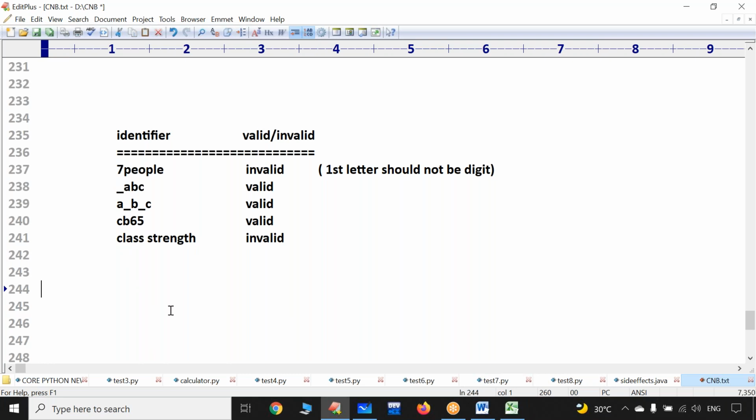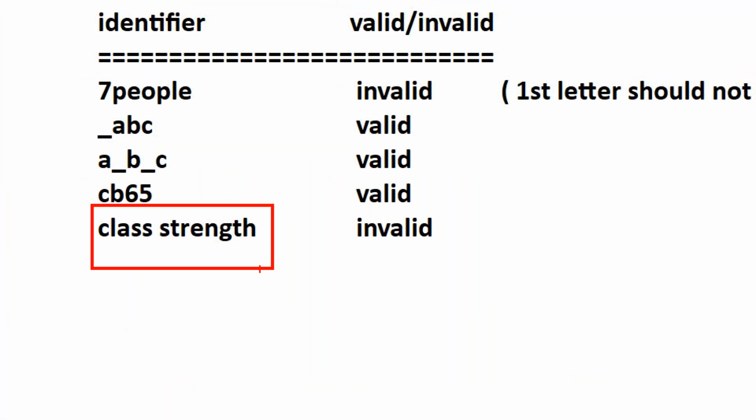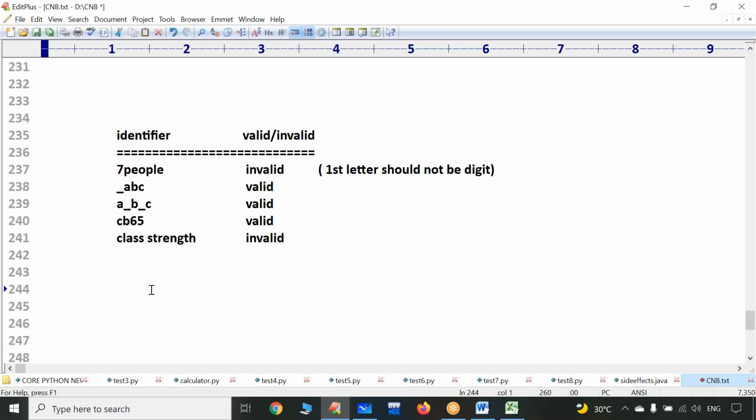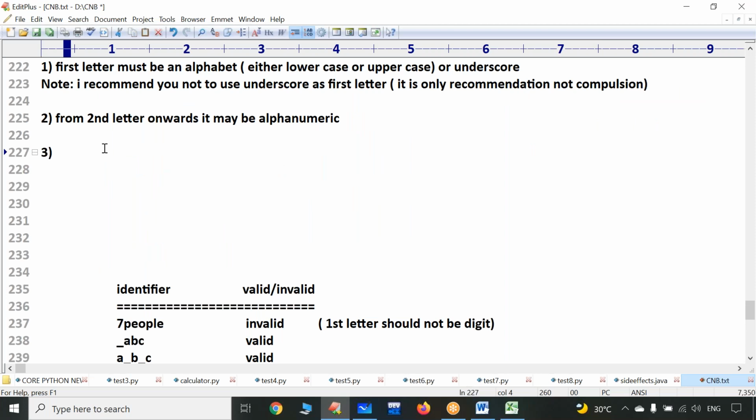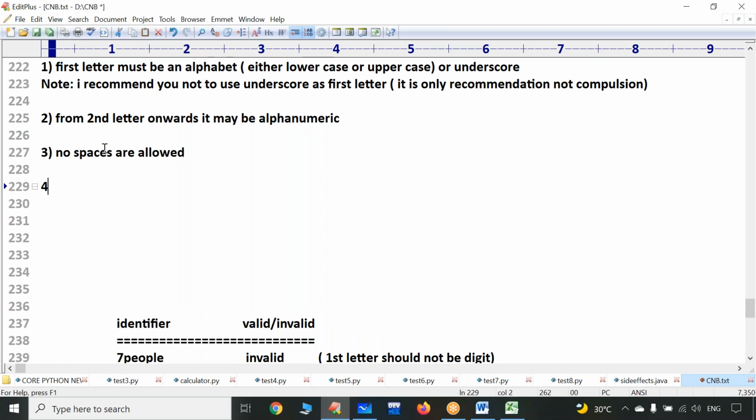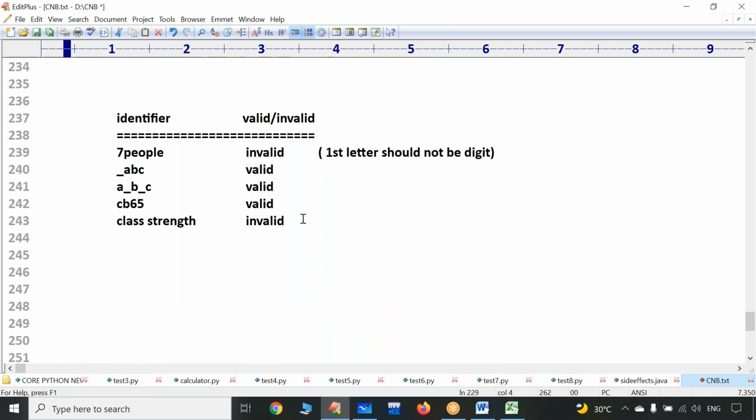But remember, within the name space is not allowed. So no spaces are allowed. What is the reason? Space is the reason.